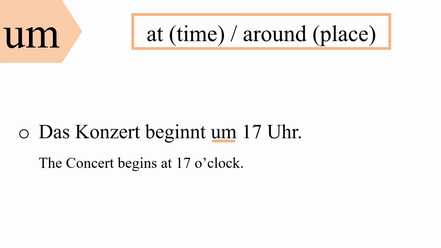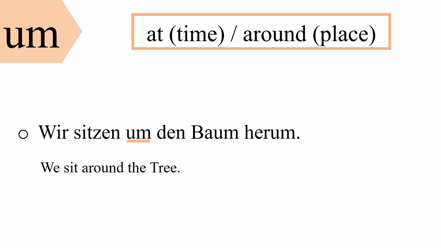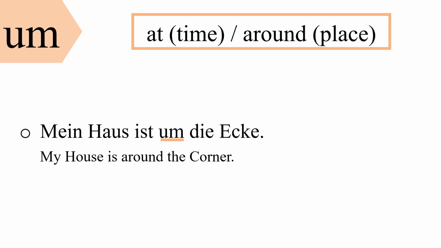The preposition um means at a specific time or around a place. For example, das Konzert beginnt um 17 Uhr. Wir sitzen um den Baum herum. Mein Haus ist um die Ecke.